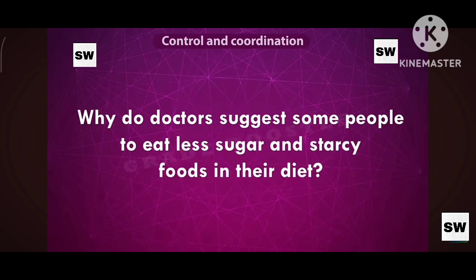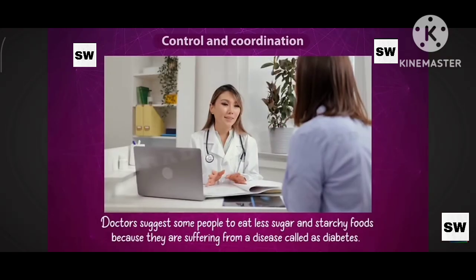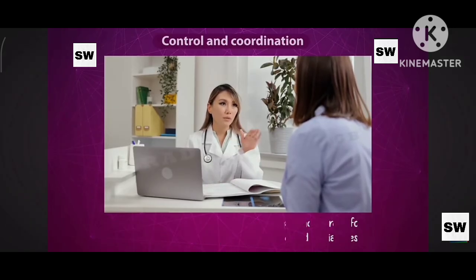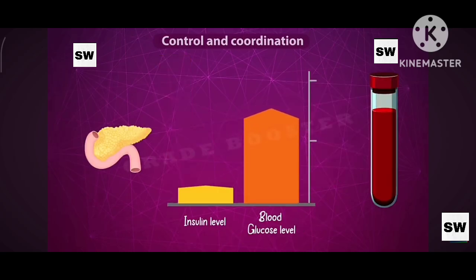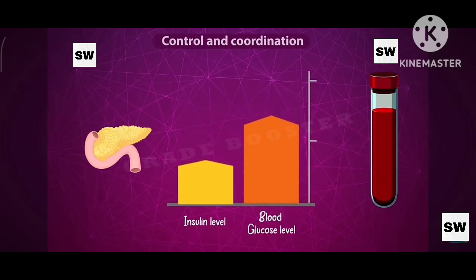Why do doctors suggest some people to eat less sugars and starchy foods in their diet? Doctors suggest some people to eat less sugary and starchy foods because they are suffering from a disease called diabetes. Our blood contains glucose. The normal level of glucose in our blood is 99 milligrams per 100 ml of blood. If our blood glucose level rises, then a hormone called insulin is secreted by our pancreas. This insulin controls the rising blood sugar levels.